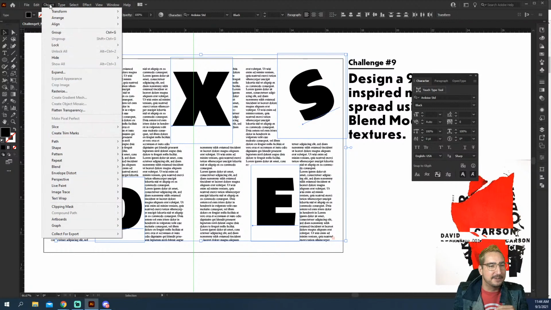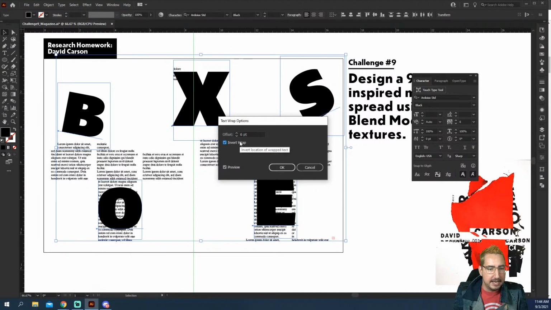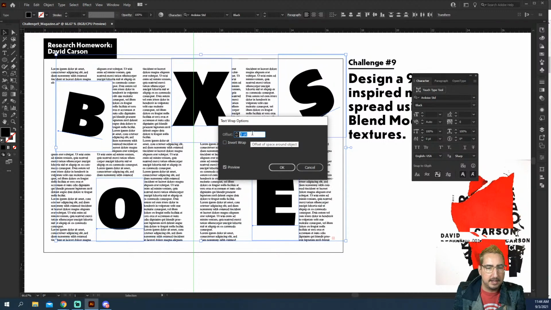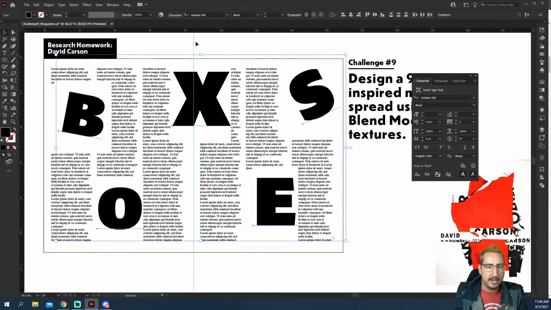That was weird. So we're going to go to Object and we're going to go to Text Wrap, and now we're going to mess with the text wrap options a little bit. And inverting is going to make it so that the text only stays within those. So it's going to invert it so the overlapping text will stay, which can get really crazy. We could play around with that. We don't want to right now. But we're going to change the offset, and I just want it to be pretty small. We're actually just going to do 0 so that it's right up against all of those little pieces. And we're going to hit OK.